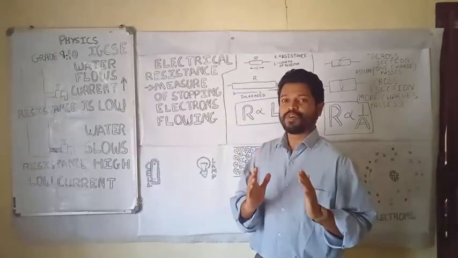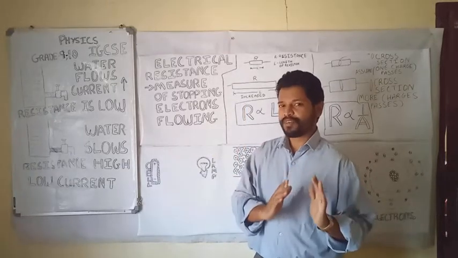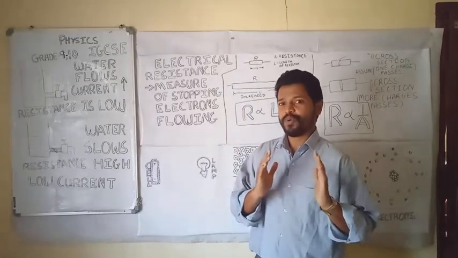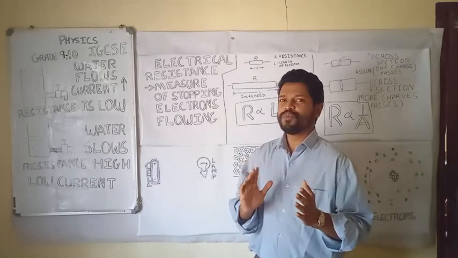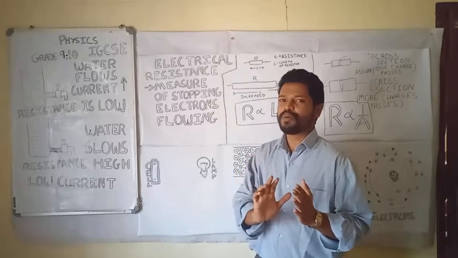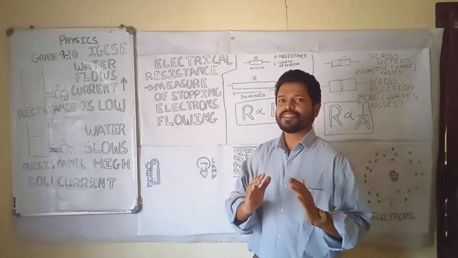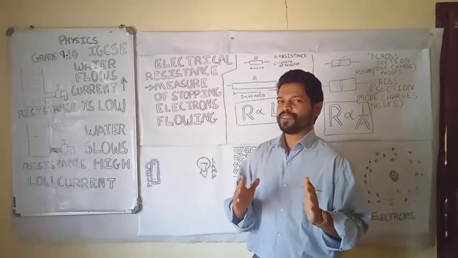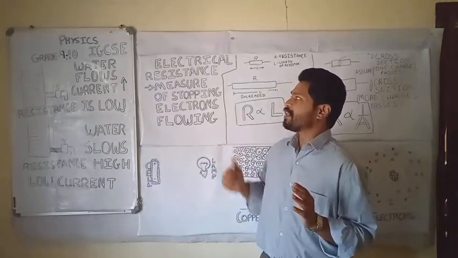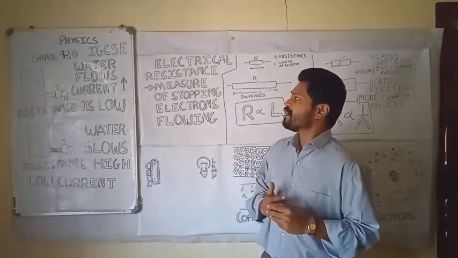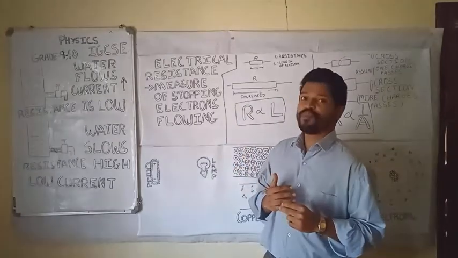You can picture yourself as an electron and behind you there are 50 to 20 electrons coming through a door, and that door is called resistance. When all of you try to go through that same door at the same time in the same direction, you can compare that with electrical resistance. So let me read it out once again: electrical resistance is the measure of stopping electrons flowing.